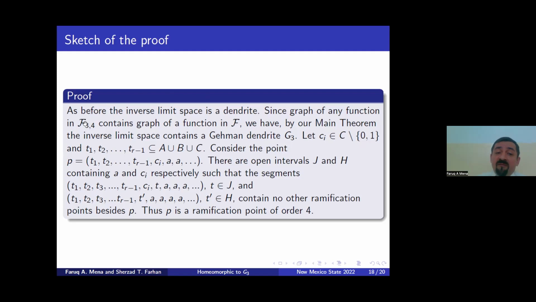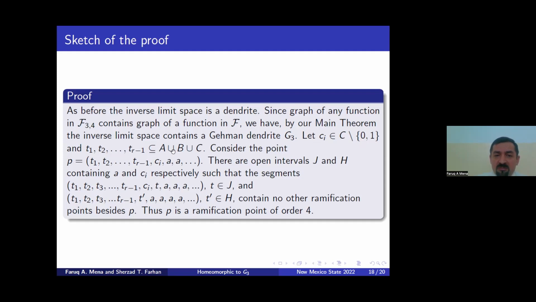If we have a family of piecewise continuous functions, its graph contains a graph here, so at least we have the German dendrite G3. So let Ci be an element of C other than 0, 1, and T1, T2 up to Tr minus 1.